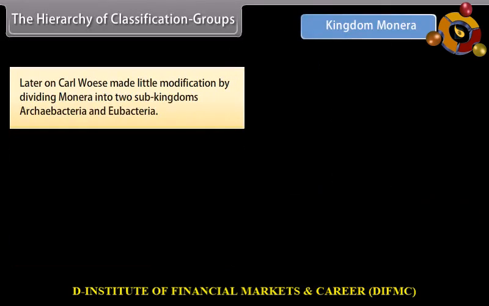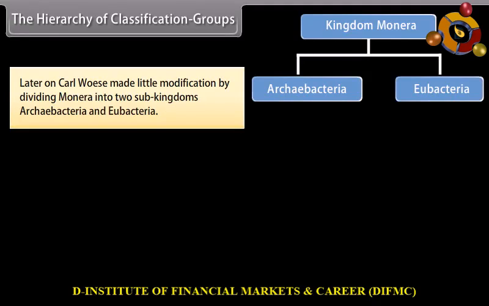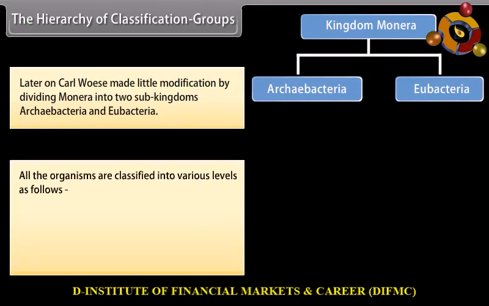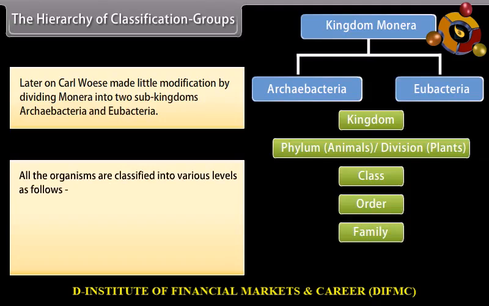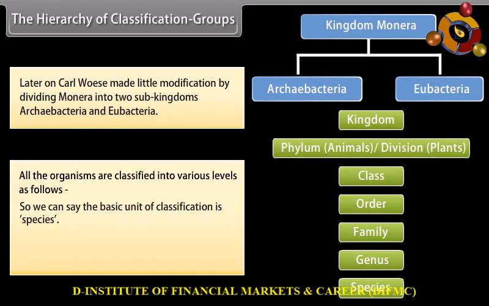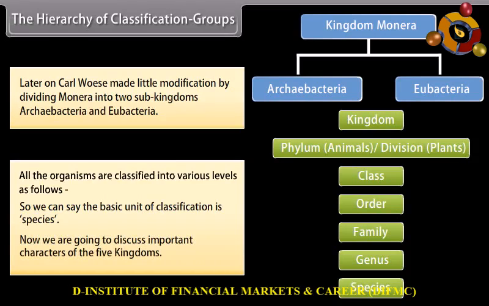Later on, Carl Woese made a little modification by dividing Monera into two subkingdoms, Archaebacteria and Eubacteria. All organisms are classified into various levels as follows: Kingdom, Phylum (for animals) or Division (for plants), Class, Order, Family, Genus, Species. So we can say the basic unit of classification is the species. Now we are going to discuss important characters of the five kingdoms.